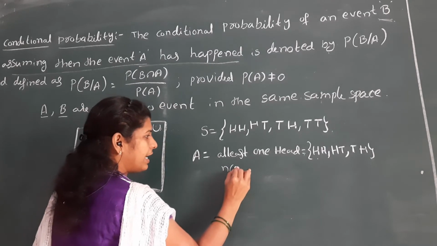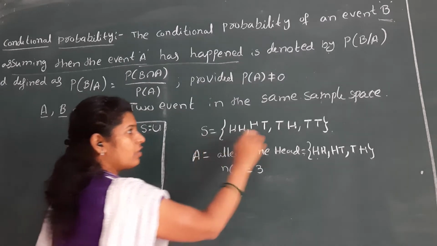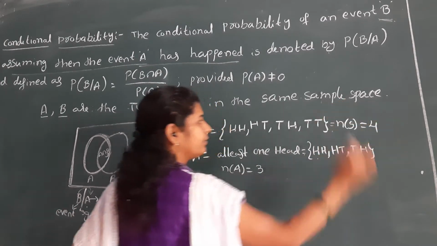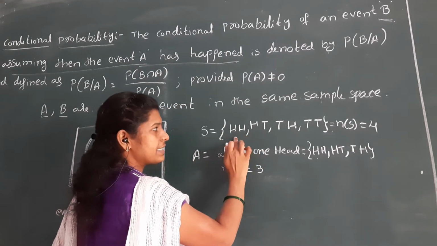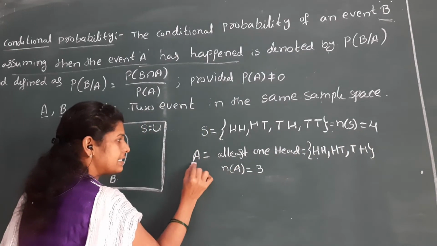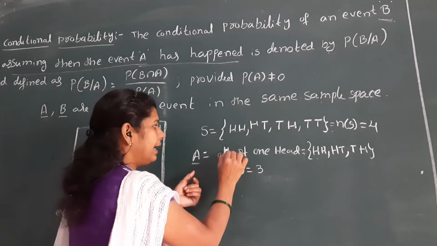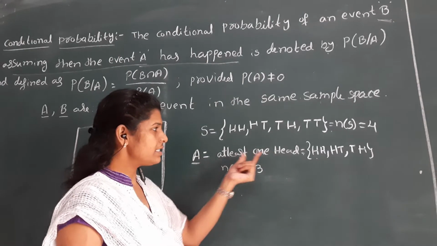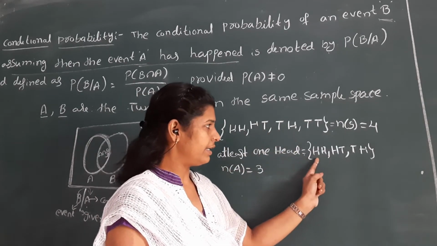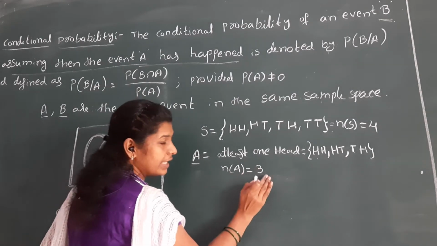So n of A is equal to 3. n of S is equal to totally 4; the complete sample points are 1, 2, 3, 4. So n of S equals 4. Here I consider A as one event, where the condition is at least one head, and we have three options, so n of A equals 3.